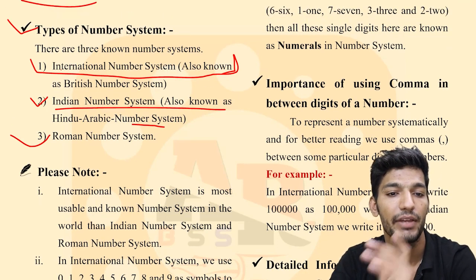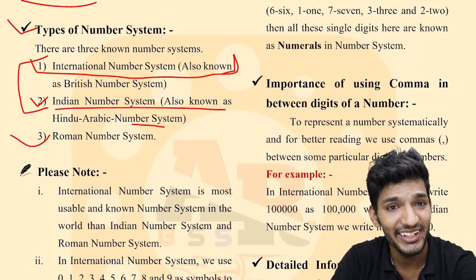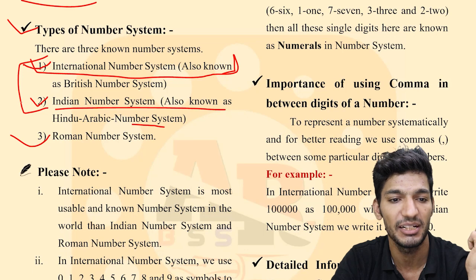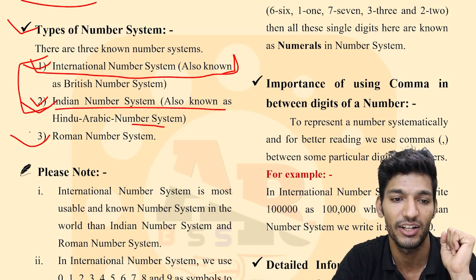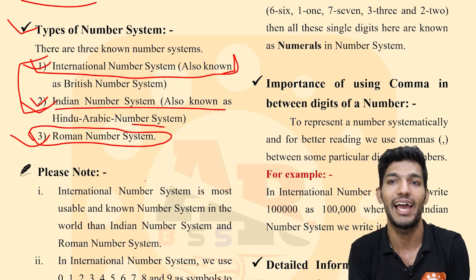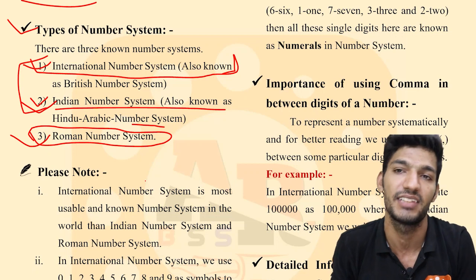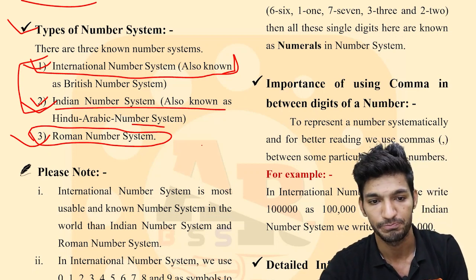So in this chapter, we will understand in detail about the international number system and the Indian number system. But for the Roman number system, we will make a separate chapter. We will discuss it in a separate video.